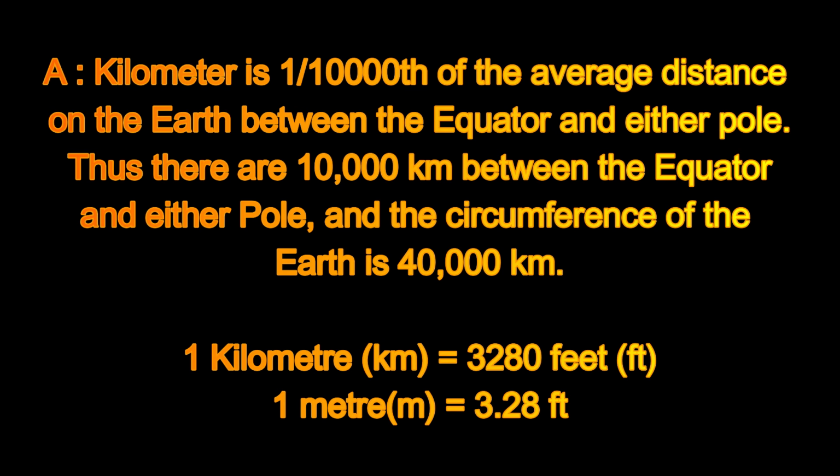A kilometer is defined as 1/10,000th of the average distance on the earth between the equator and either pole. Thus, we can say that there are 10,000 kilometers between the equator and either pole, and the circumference of the earth is 40,000 kilometers. 1 kilometer is 3,280 feet and 1 meter is 3.28 feet, which is used for the calculation.